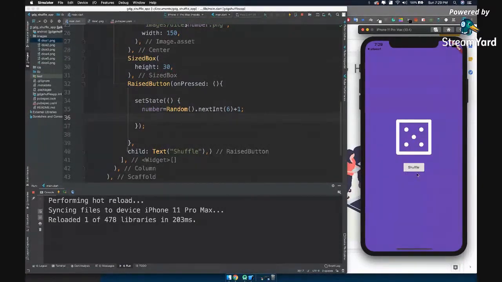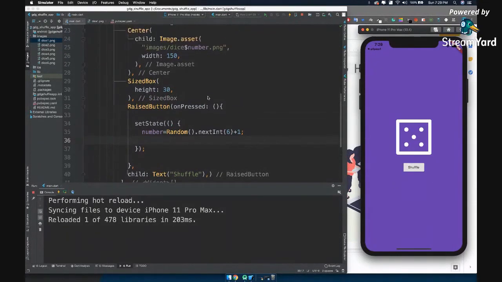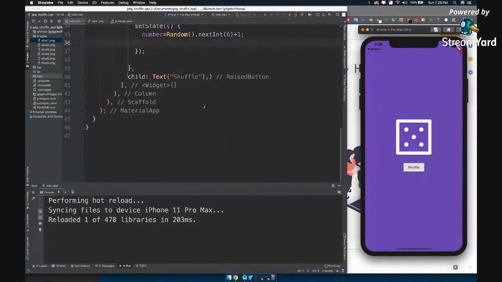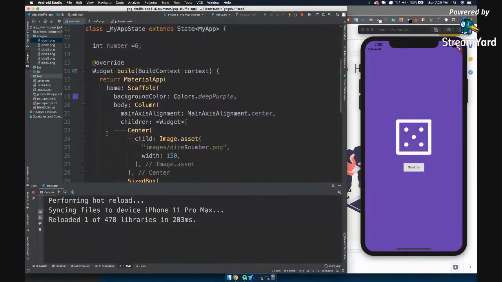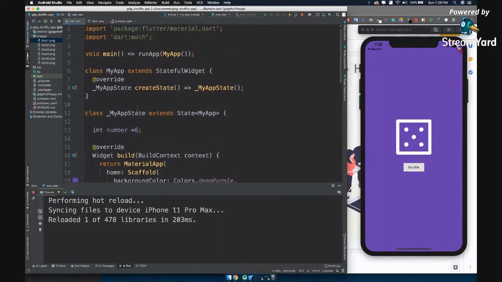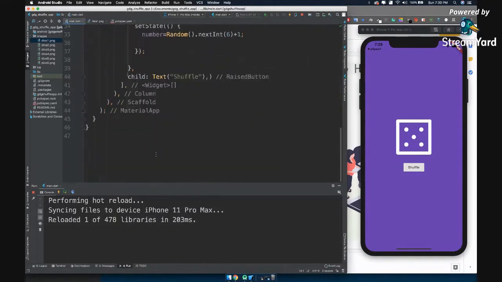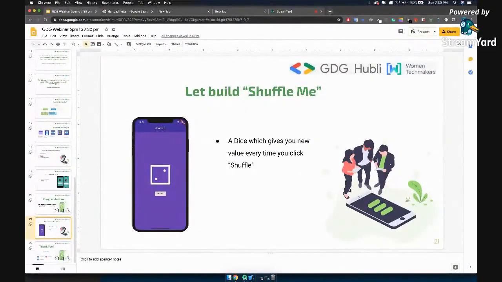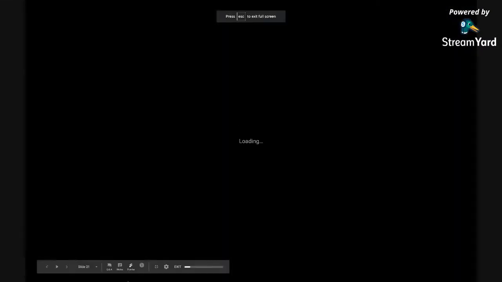Yeah, so now you can see we have successfully coded this one. I hope you guys have understood how easily we built this. You can see the whole code has only 46 lines, and the top 14 lines it has created by itself. All right, so I think we are almost about to end the session.